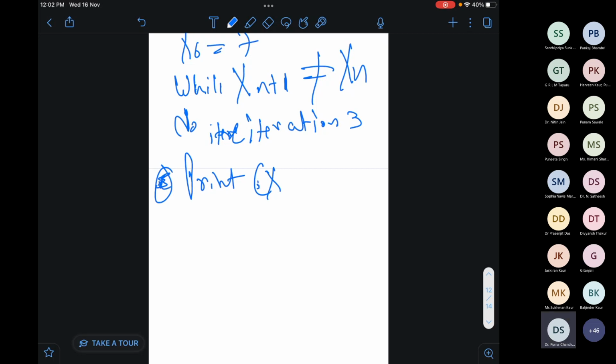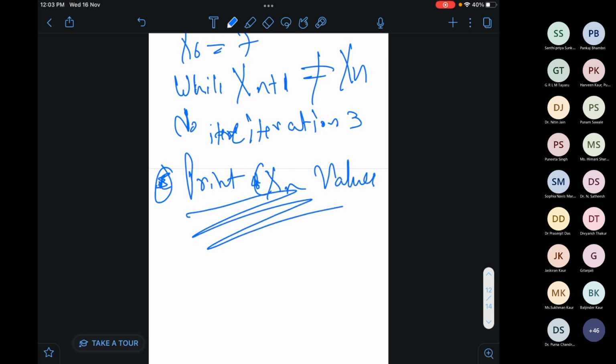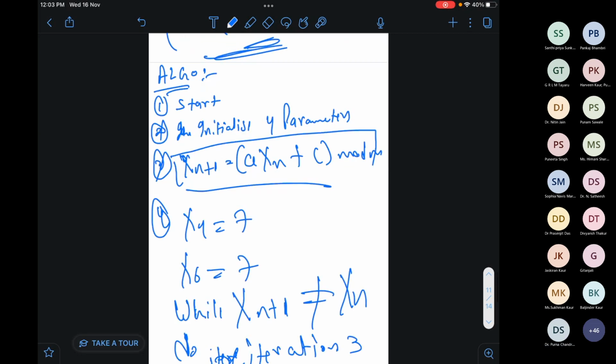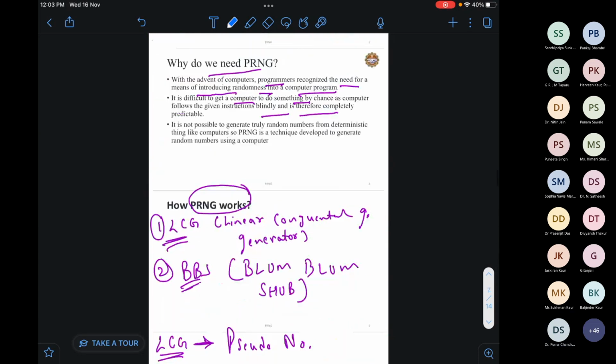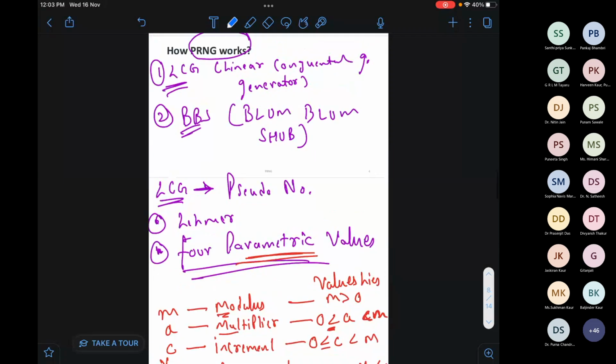Means do the iteration, yes. Okay, Xn plus 1 value. So this is all about the working of LCG. Okay.